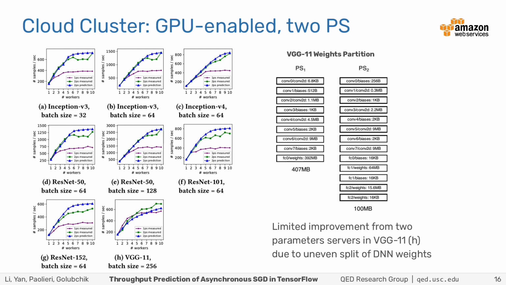Note that for VGG11 in figure H, throughput is only marginally improved when adding a second parameter server. This happens because data is not split evenly among the 2 parameter servers. Since our method is based on real profiling traces collected in a configuration with 2 parameter servers and a single worker, we account for the uneven split and correctly predict the throughput.